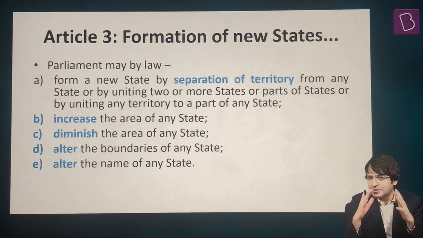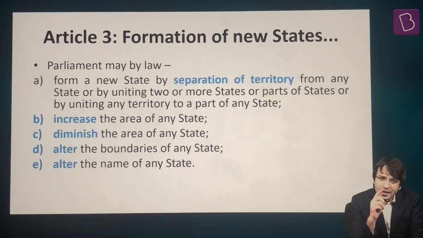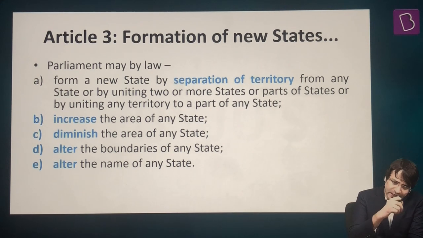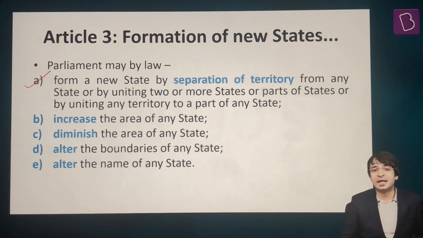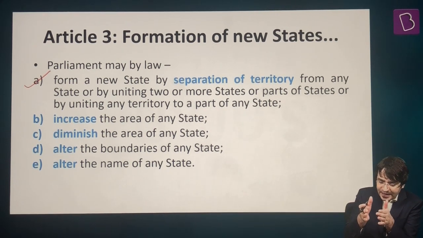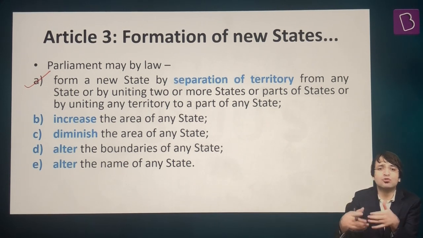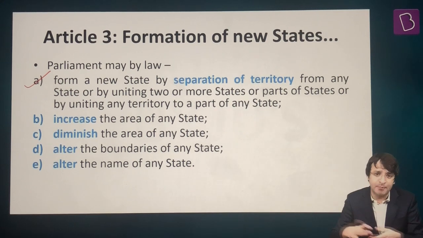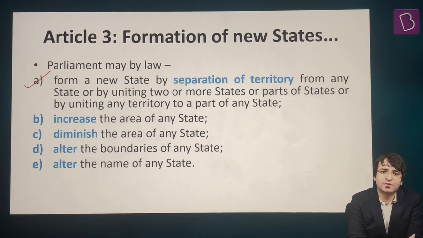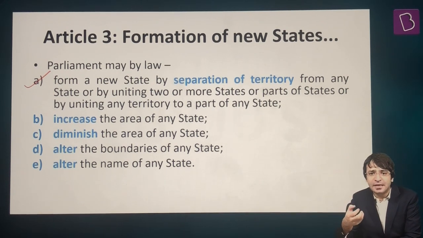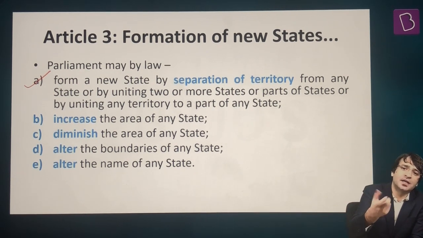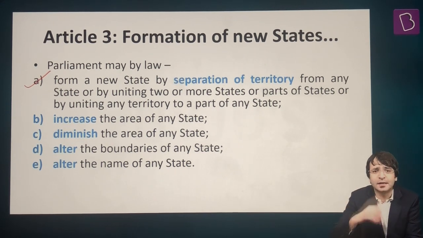Now let's look at Article 3 of the Constitution of India. What does Article 3 talk about? Parliament may by law. What can Parliament do? It can pass a law. And through this law, what can Parliament do? It can form a state. How? A state can be bifurcated, trifurcated, separated to create a few more states. For example, Uttar Pradesh in the year 2000 was bifurcated, or a part of Uttar Pradesh was separated, and that separated part became Uttarakhand. First Uttaranchal, then Uttarakhand.